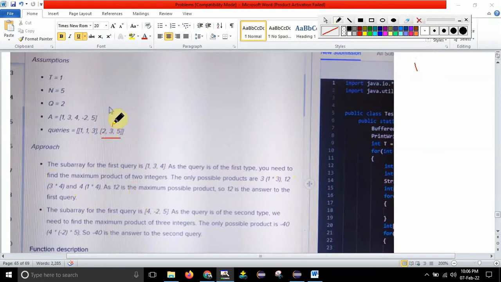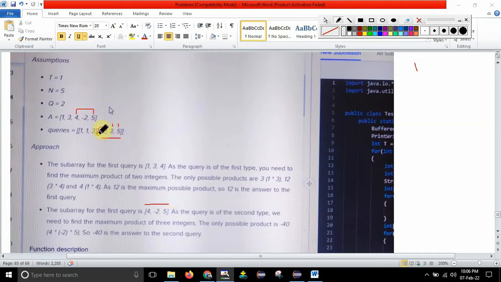So here the starting index is 3 and the ending index is 5. So 1, 2, 3. It should start from 4 and come along with 5. Up to 5 it has to come. So the array is 4, minus 2 and 5. Now it is of type 2.